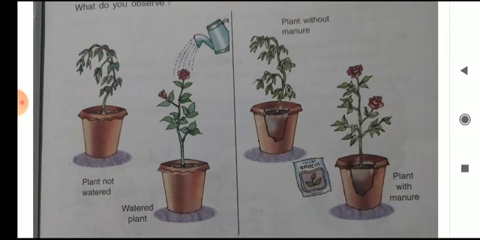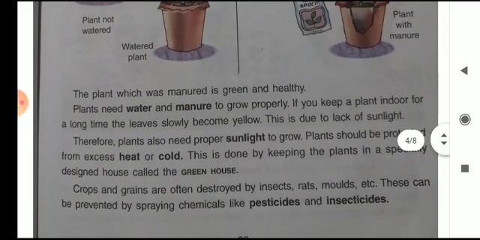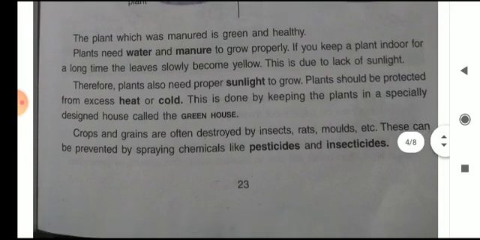If manure is available, plants grow very easily and healthy, the other is not as healthy. Plants need water and manure to grow properly.